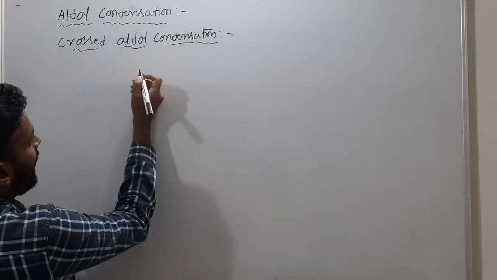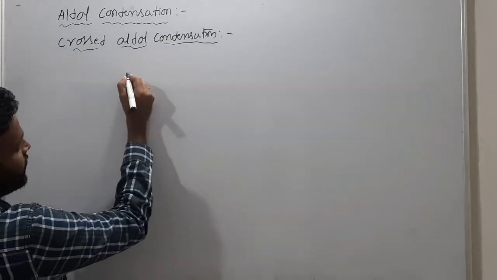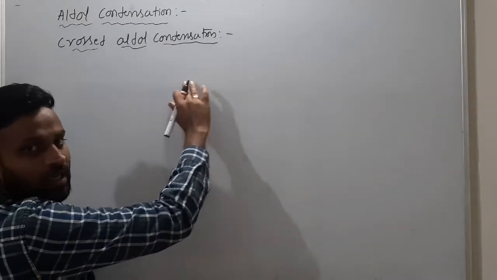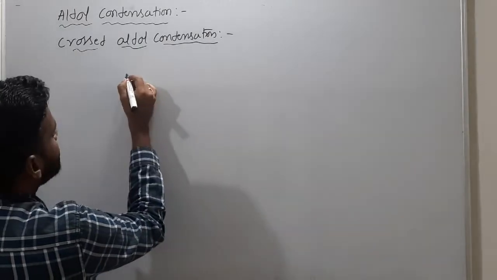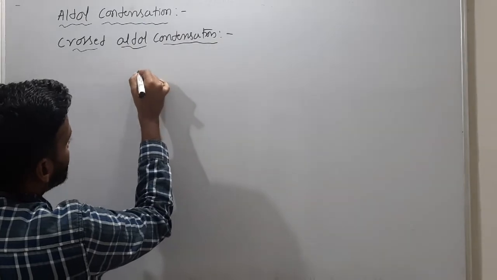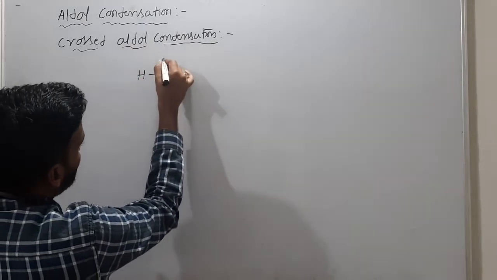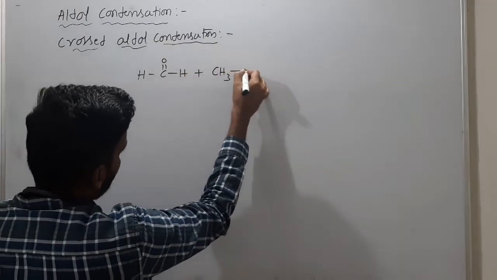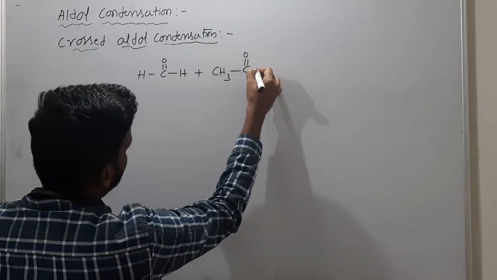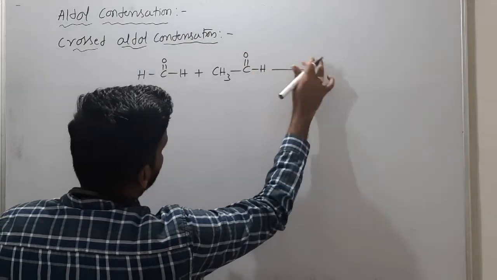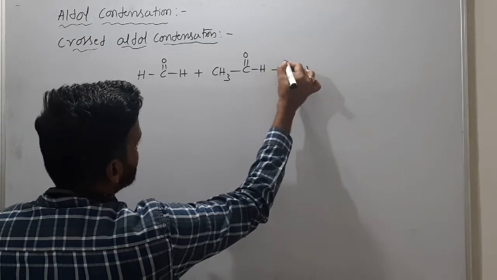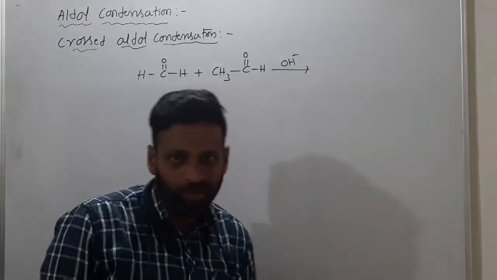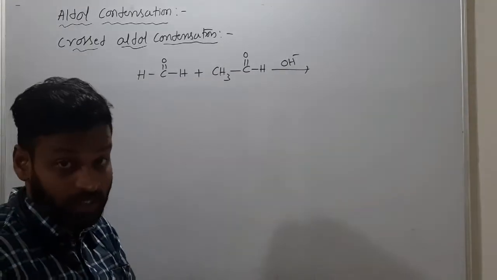Okay, so I'll give you an example for crossed aldol condensation. Yesterday I gave benzaldehyde with acetaldehyde. So, HC double bond OH, when it reacts with CH3, C double bond OH in presence of base, base means like OH minus or NaOH given on the arrow, both are same.